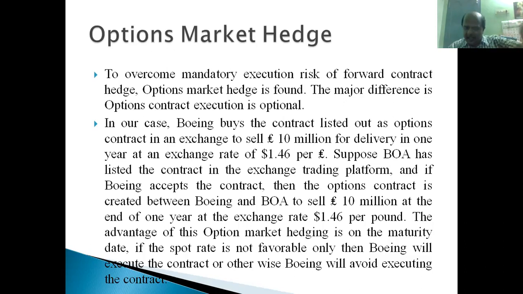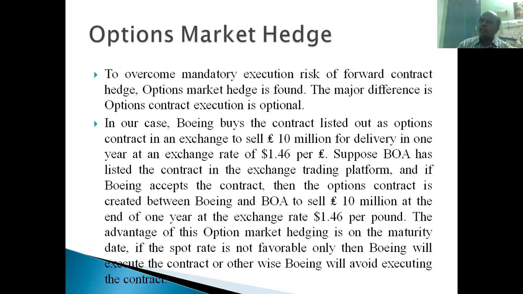Suppose Bank of America has listed the contract. The contract bought by Boeing was originally created by Bank of America. Bank of America has listed the contract in the exchange trading platform. And if Boeing accepts the contract, the option contract is created between Boeing and BOA to sell 10 million pounds at the end of 1 year at the exchange rate of $1.46 per pound, right? Let me repeat this option market contract, right?